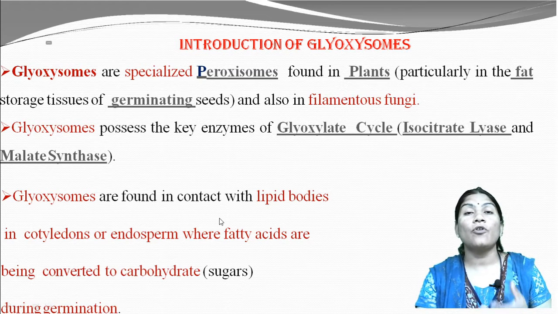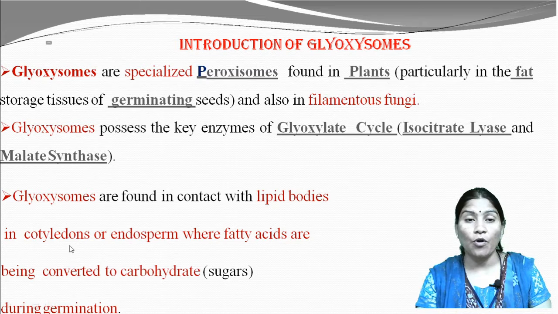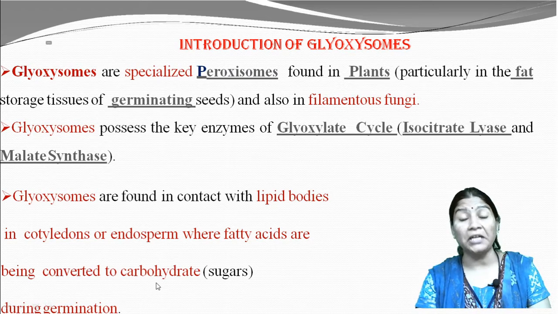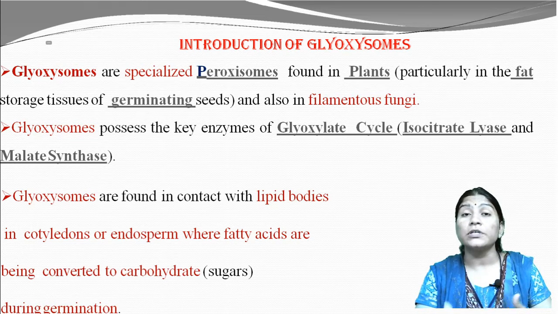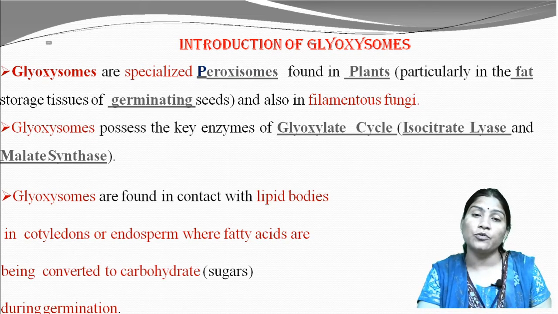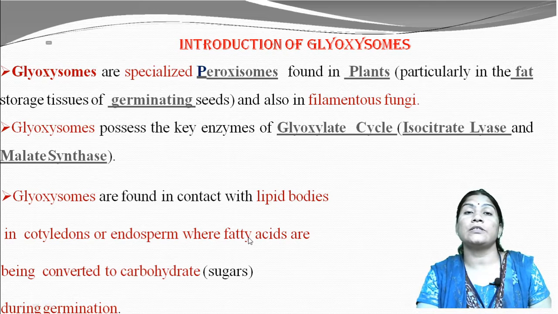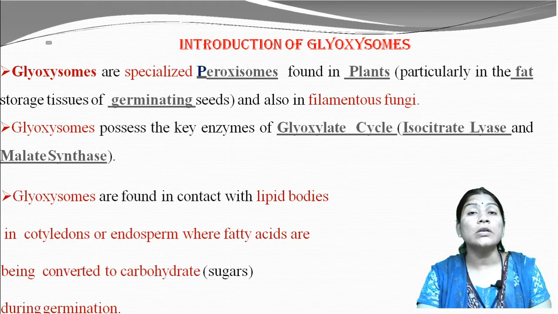Glyoxysomes are found in contact with the lipid bodies. They are always found in contact with the lipid bodies present in the cotyledons or endosperms, where fatty acids are converted into carbohydrate, that is sugar molecules, during the process of germination.